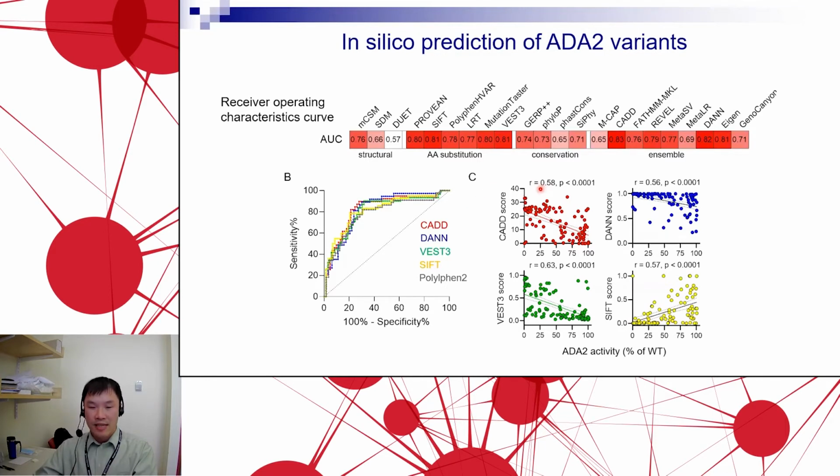On plot C, I would show you an example where you plot the actual raw score generated by the CAT algorithm. A high CAT score would be predicted to be pathogenic. A low CAT score is predicted to be benign. You can see those with mutations on the x-axis with very little ADA2 activity remaining tend to have very high CAT scores, basically matching up with the prediction that those are likely to be bad. And mutations that have close to normal ADA2 activity tend to have lower CAT scores in general.